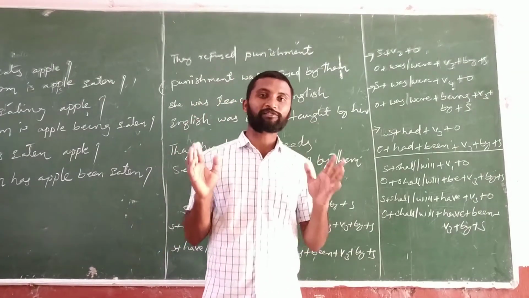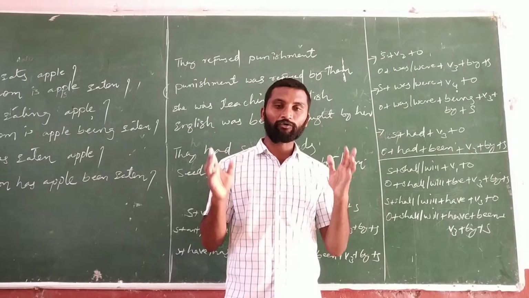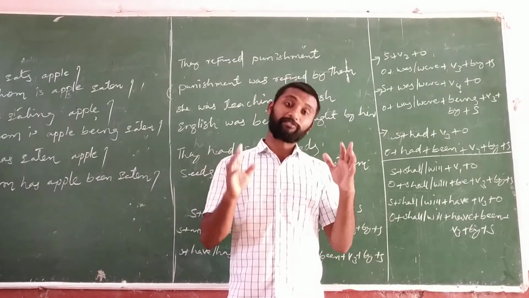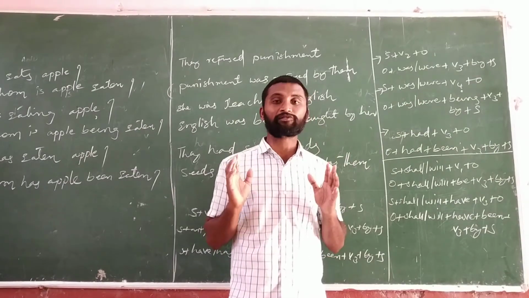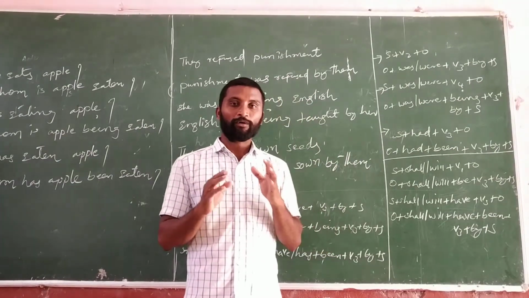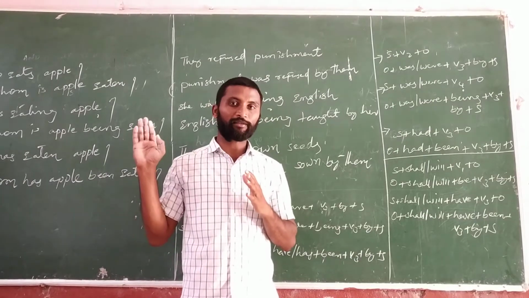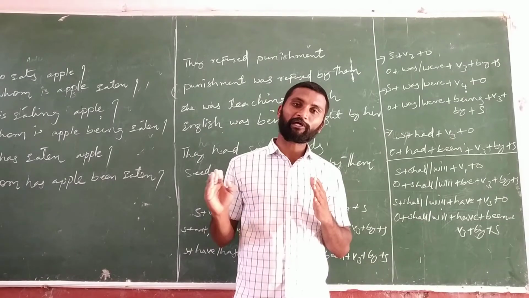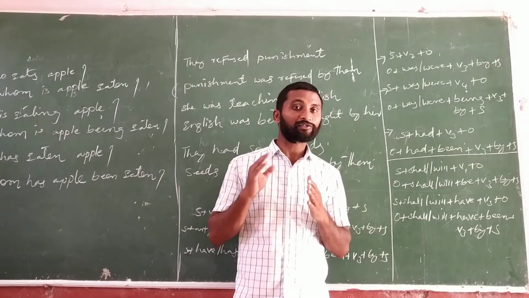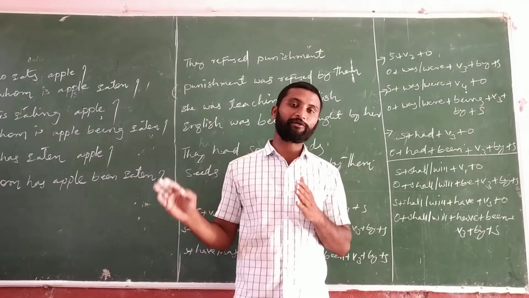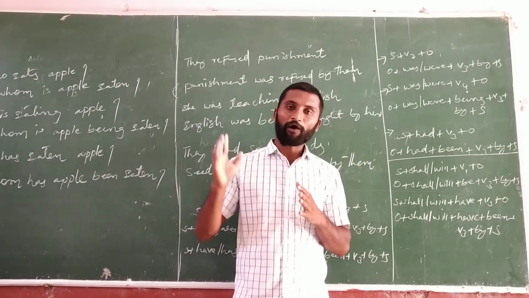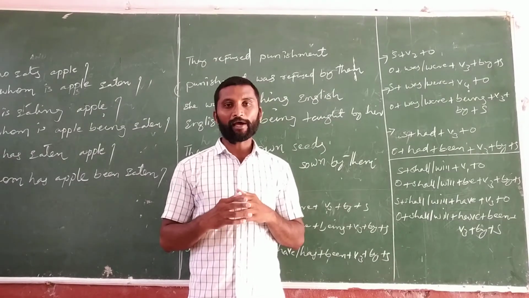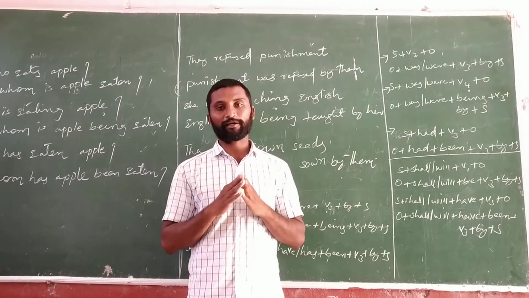Out of 12 structures in English grammar, we are able to change into passive voice only 8 structures. So present perfect continuous tense is not there. Past perfect continuous tense is not there. Future perfect continuous tense is not there. And future continuous tense also not there. Out of 12 structures, 4 structures we are unable to change into passive voice. That you have to understand here.